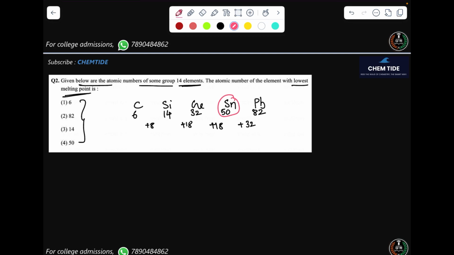That is again memory based question. Lowest melting point, Sn is lowest. The order will go this way: carbon, silicon, germanium, Pb and Sn. That is the melting point order. So Sn has 50, so answer should be 4.